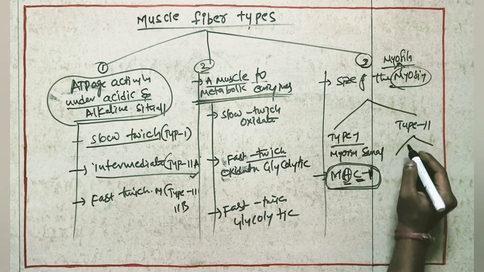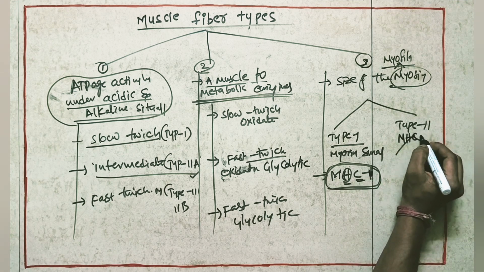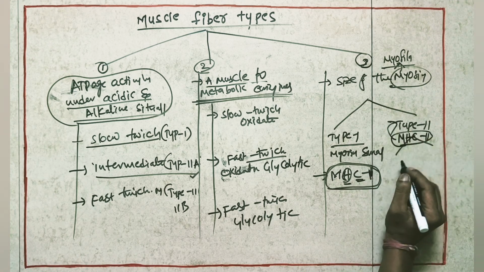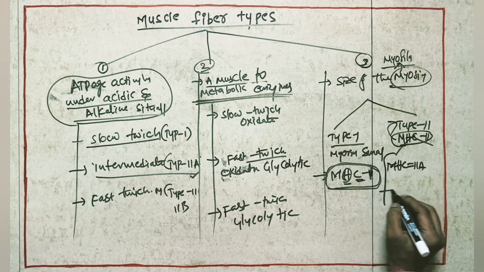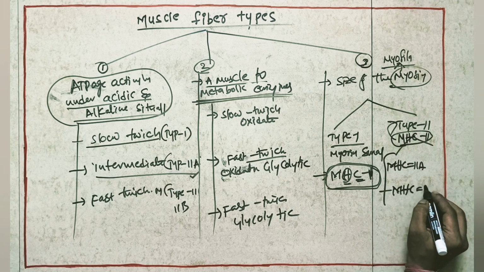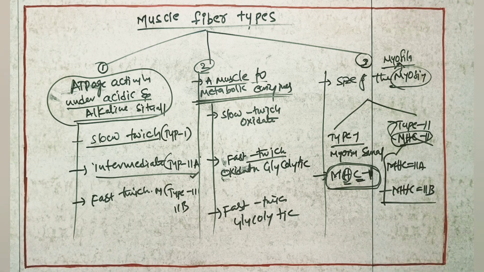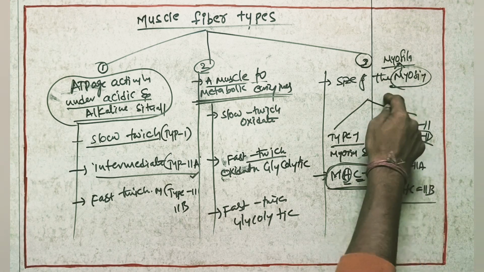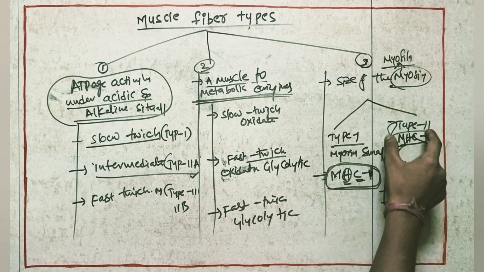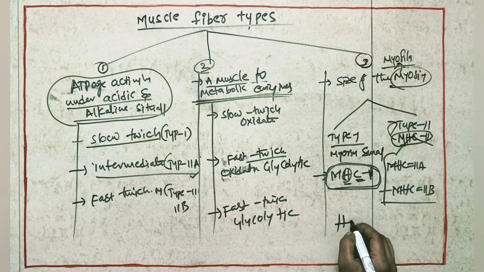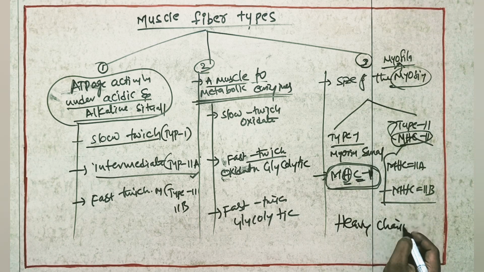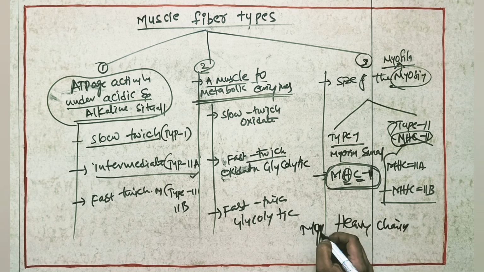Type 2 has myosin heavy chain 2, which includes myosin heavy chain type 2A and myosin heavy chain type 2B. So these are the types of muscle based on myosin size: type 1, type 2A and 2B. Here MHC means myosin heavy chain. So these are the types of muscle fibers.